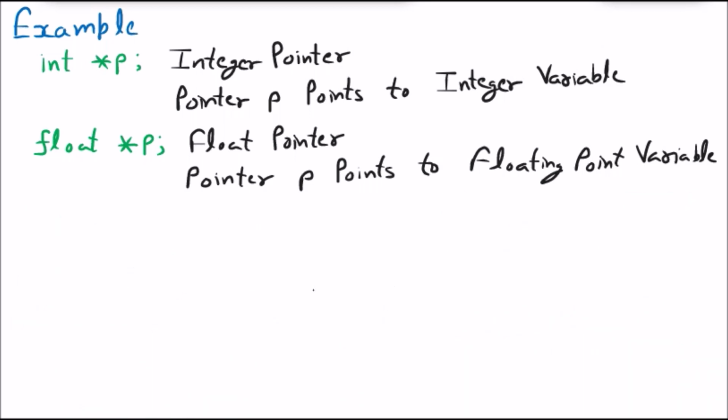Okay. So guys, I am taking one more example to help you understand more about the pointer. Let us suppose I say int x, and x is equal to 10.